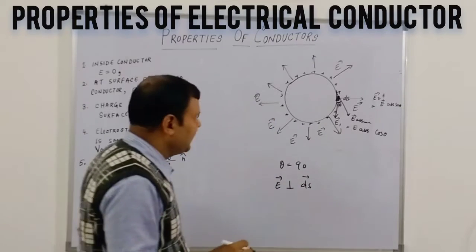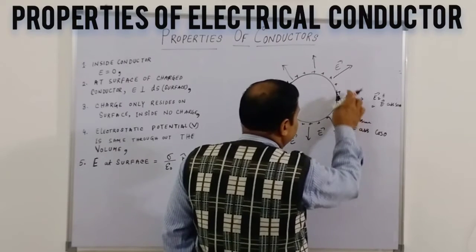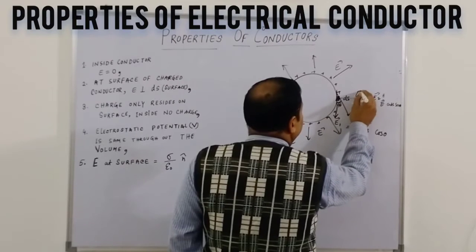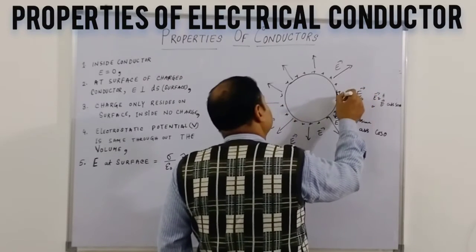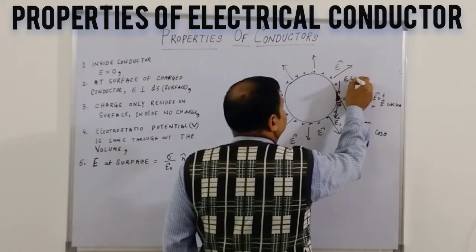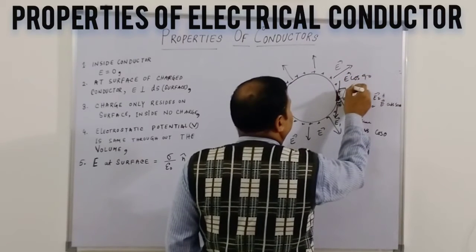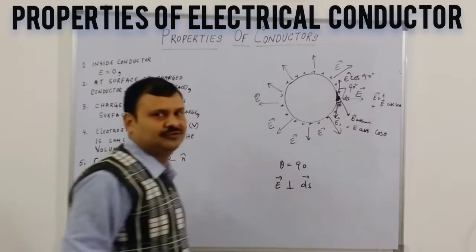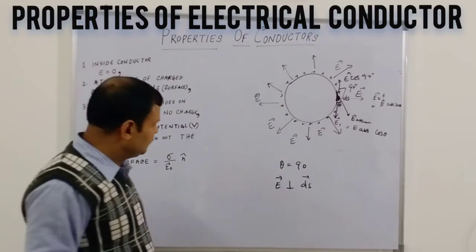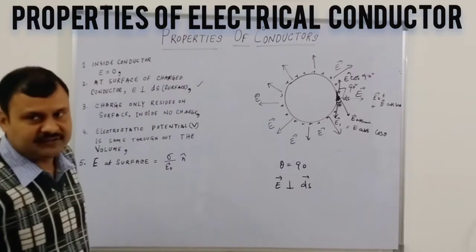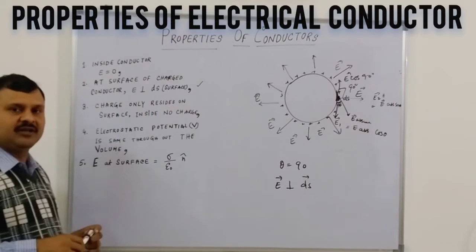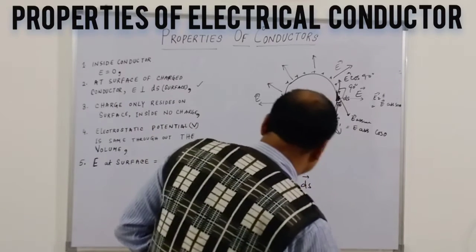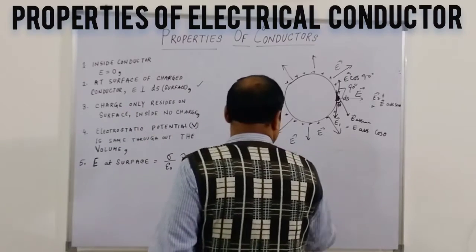Then the component of E along the surface is E cos 90, which is 0, so there is no component of force in this direction. So, as the second property, at the surface of a charged conductor the electrical field is always perpendicular to the area vector or surface.